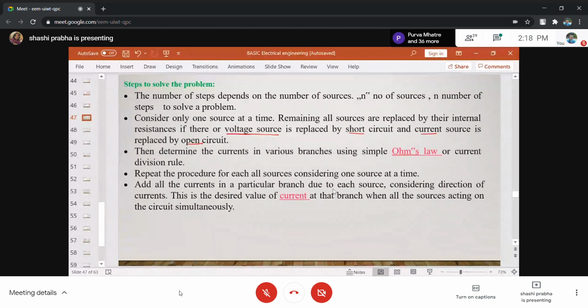Then determine the current in various branches by using simple Ohm's law or current division, because only one source is there. So the other branches must be having series or parallel or star or delta connections, so you can always solve. Repeat the procedure for all the sources, one source at a time. Then add the current of the particular branch due to each source, meaning add all partial responses.